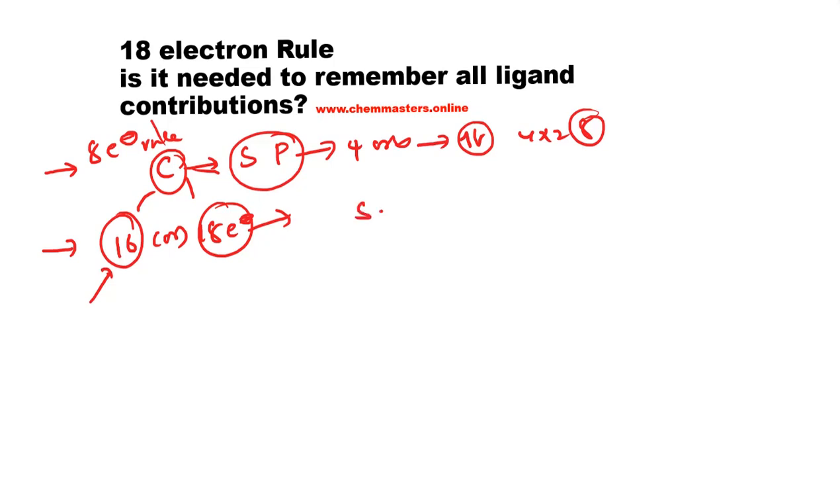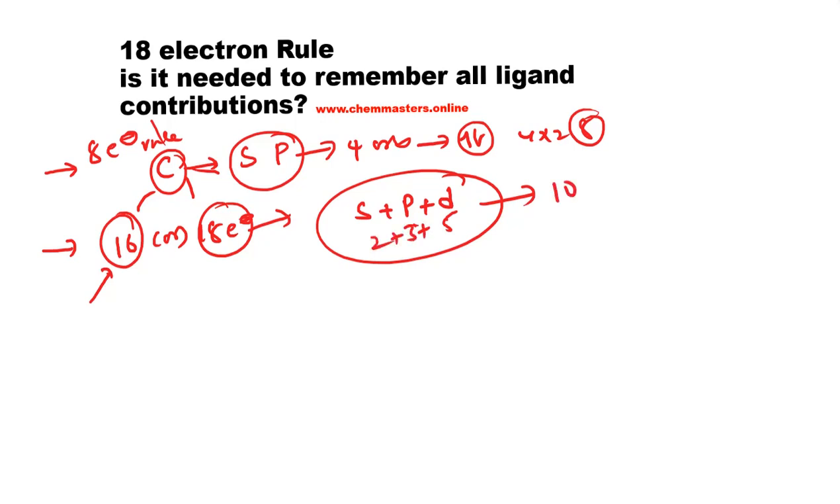Simply, here we add the d orbitals. So the total orbitals are 5 plus 3 plus 2. Okay, so 10 orbitals are there. Then the total electrons are 18. Okay, total valence electrons are 18.